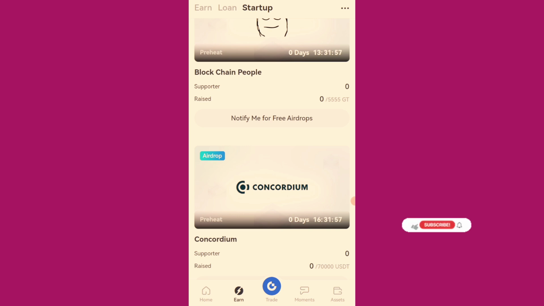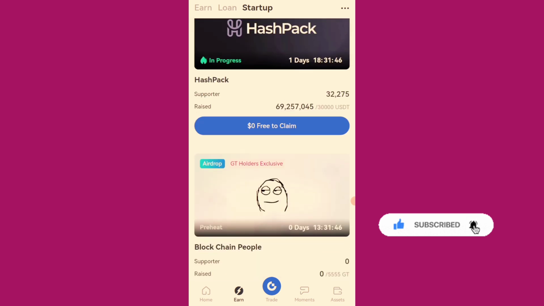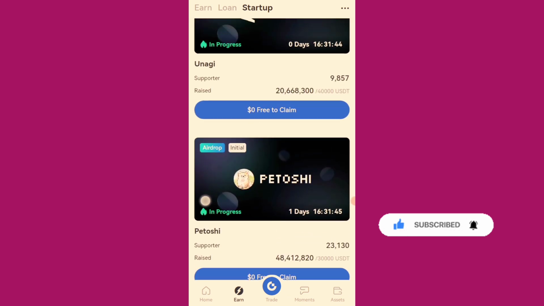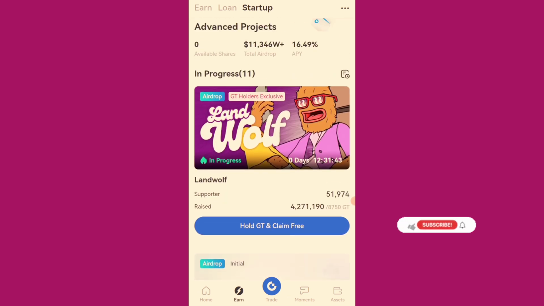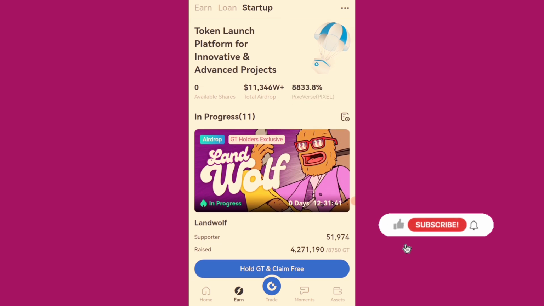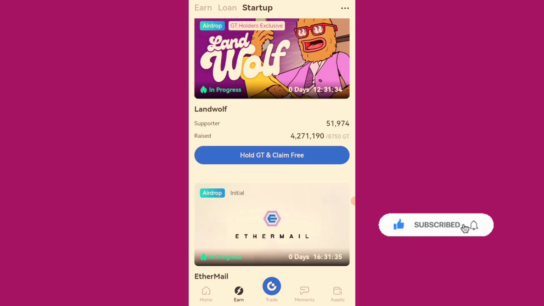Have a minimum of 10 USDT on your spot balance, or have a minimum of 10 GT token on your spot balance. Once you have a minimum of 10 USDT on your spot balance, you qualify for those that are not exclusive to GT token. Once you have a minimum of 10 GT token on your spot balance, you qualify for the GT holders exclusive.